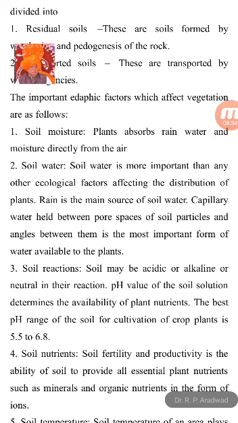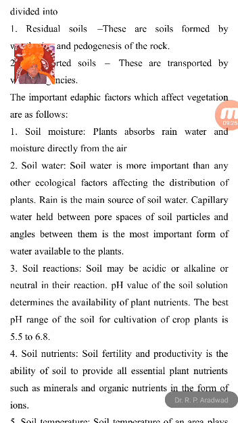Next, the edaphic factor that affects the vegetation of the plant is soil water. Soil water is more important than other ecological factors affecting the distribution of plants. Soil water is the most important edaphic factor affecting the growth of the plant.